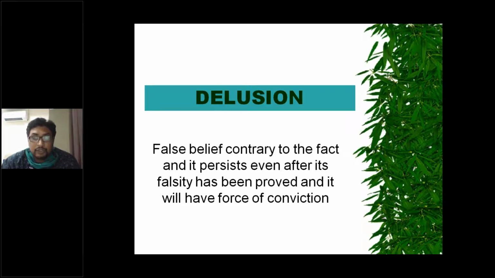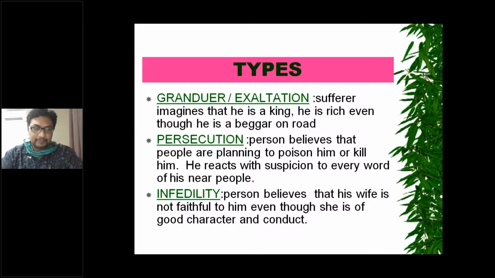The problem in delusion is that everybody has false beliefs, but a normal person will revert back to the normal condition whenever the falsity is proved. But in a mentally insane person, the person will not give up the false belief even when its falsity is proved. So delusion means a false belief contrary to the fact, and it persists even after its falsity has been proved to him. So what are the types of delusions?